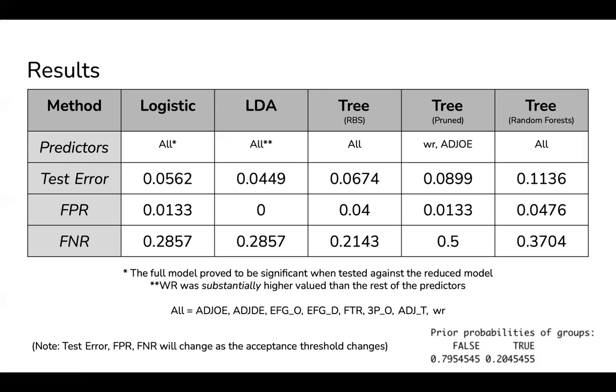So we decided to just keep it at 0.5 and accept higher false negative rates. As we did mention, it's very unbalanced between teams that did make the playoffs and teams that didn't, about an 80%, 20% split. And so that will result in more teams being predicted to not make the playoffs, and therefore a higher false negative rate, which is exactly what we see here.